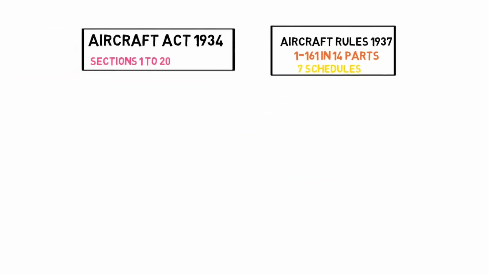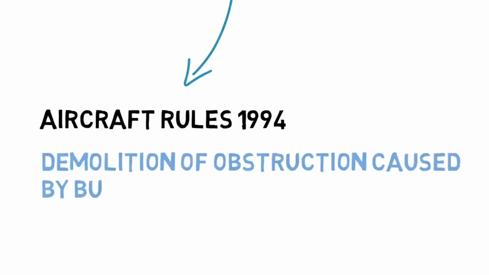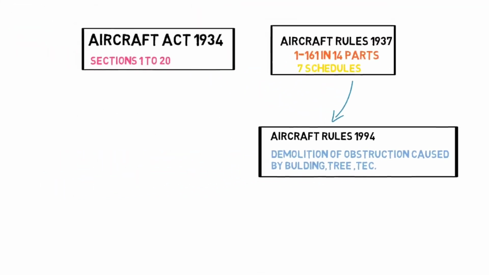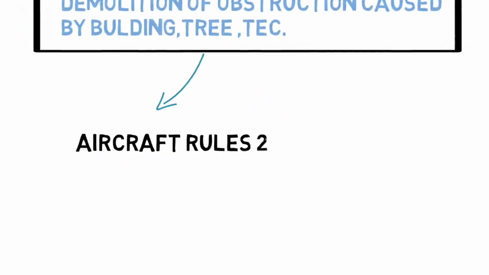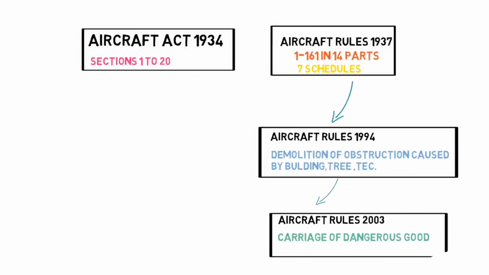This was prepared in 1937, but we know as aviation keeps growing, new changes will be introduced and new laws and regulations will be required. So in 1934, DGCA came up with the rule regarding demolition of obstructions caused by buildings, trees and so on. And in 2003, they came up with a rule on carriage of dangerous goods.